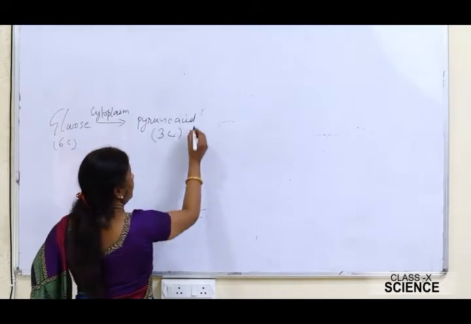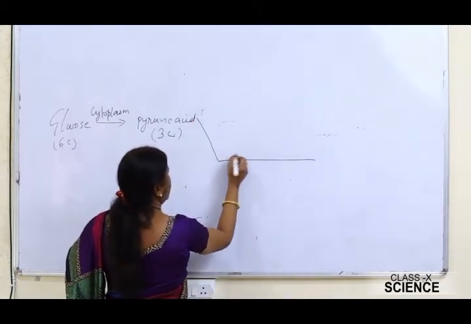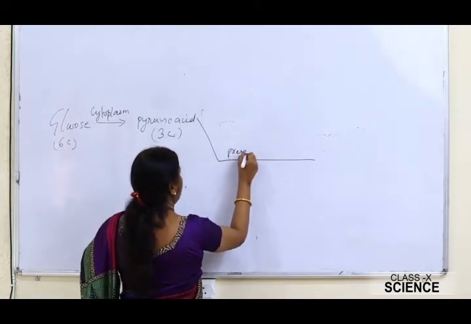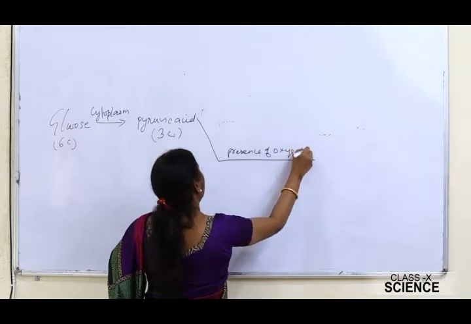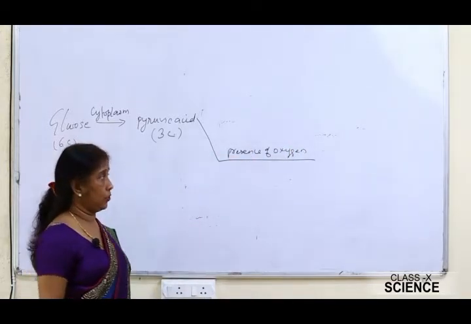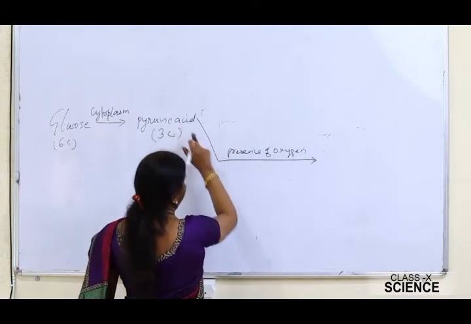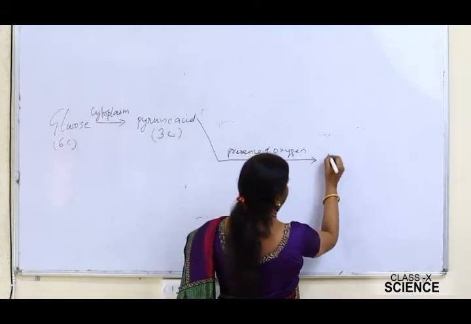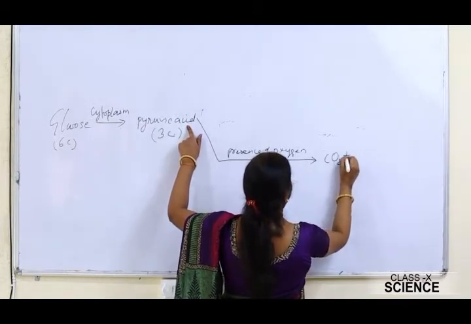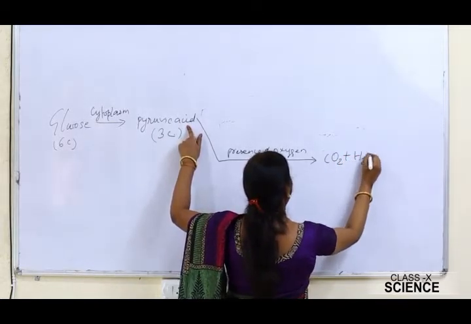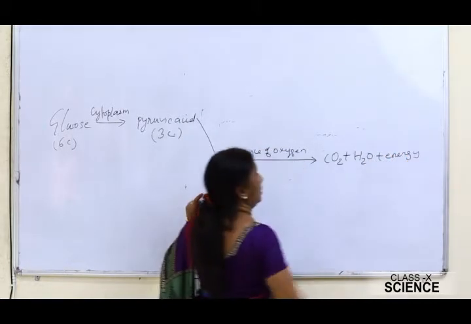Then pyruvic acid will be broken down into carbon dioxide, water and energy, and energy will be liberated.